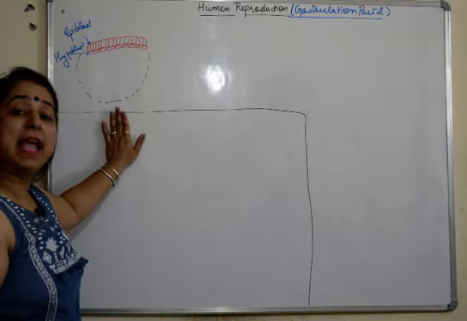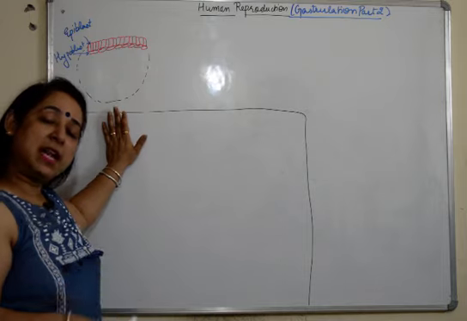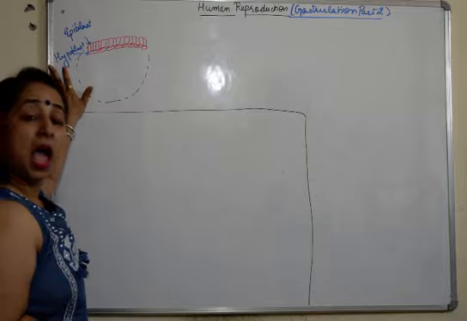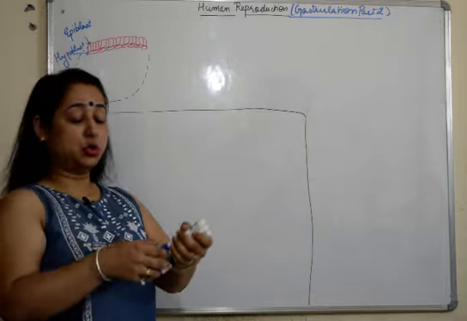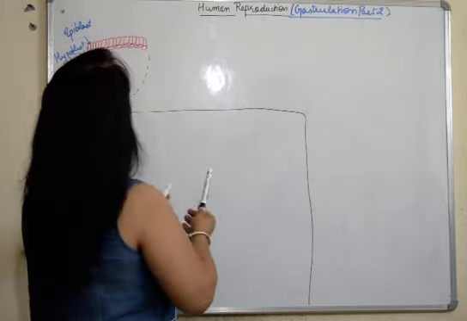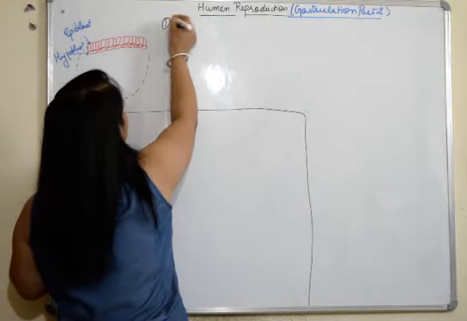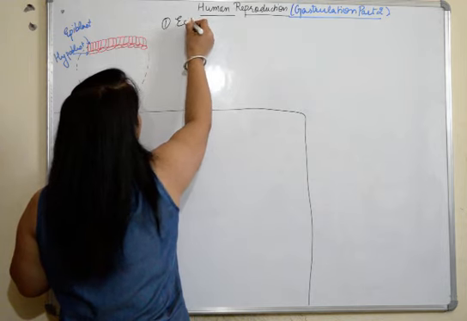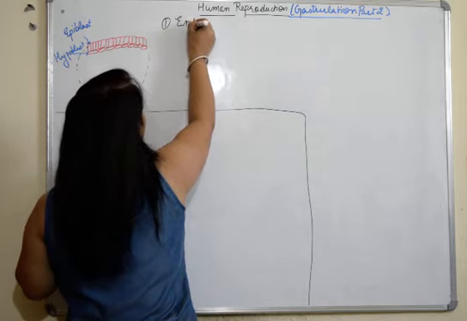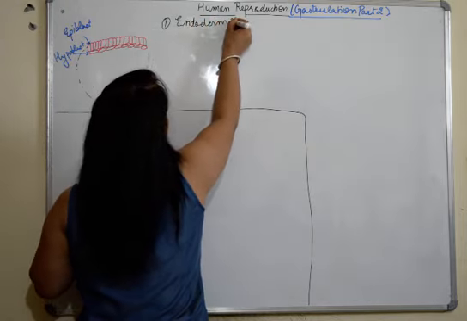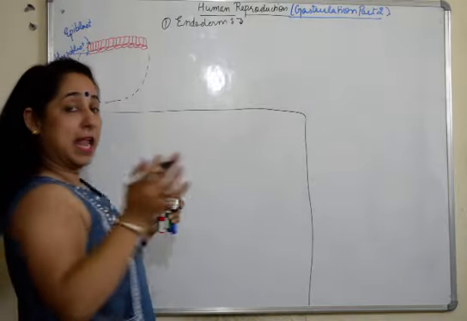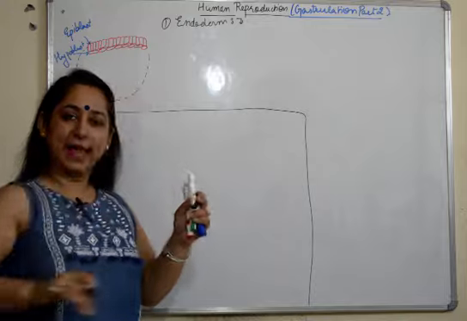Now for your reference, I have made this diagram here, wherein in our last diagram we had discussed the formation of epiblast and hypoblast. Now what happens to these 2 layers? First of all, the first layer which will be formed is endoderm. We'll talk about endoderm, then we'll talk about mesoderm, and then we'll talk about the ectoderm. So endo is the inward, then meso the middle one, and ecto is the last one.